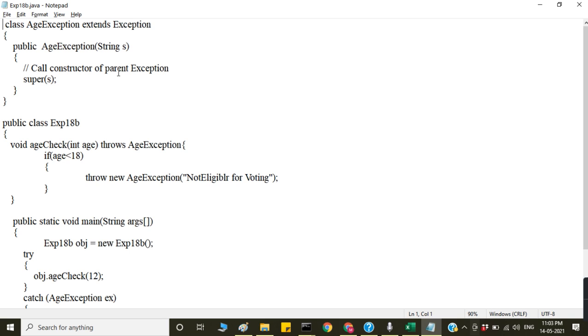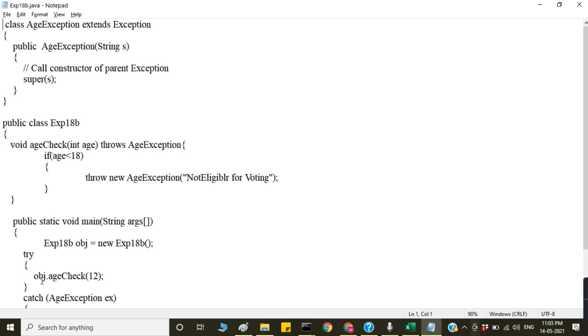To call the constructor of the parent class, you use the super keyword. And then void ageCheck is a method that throws an exception. So here, throws AgeException. And then throw, here the throw and throws clause. If age is less than 18, throw the instance, that is, new AgeException, not eligible for voting.